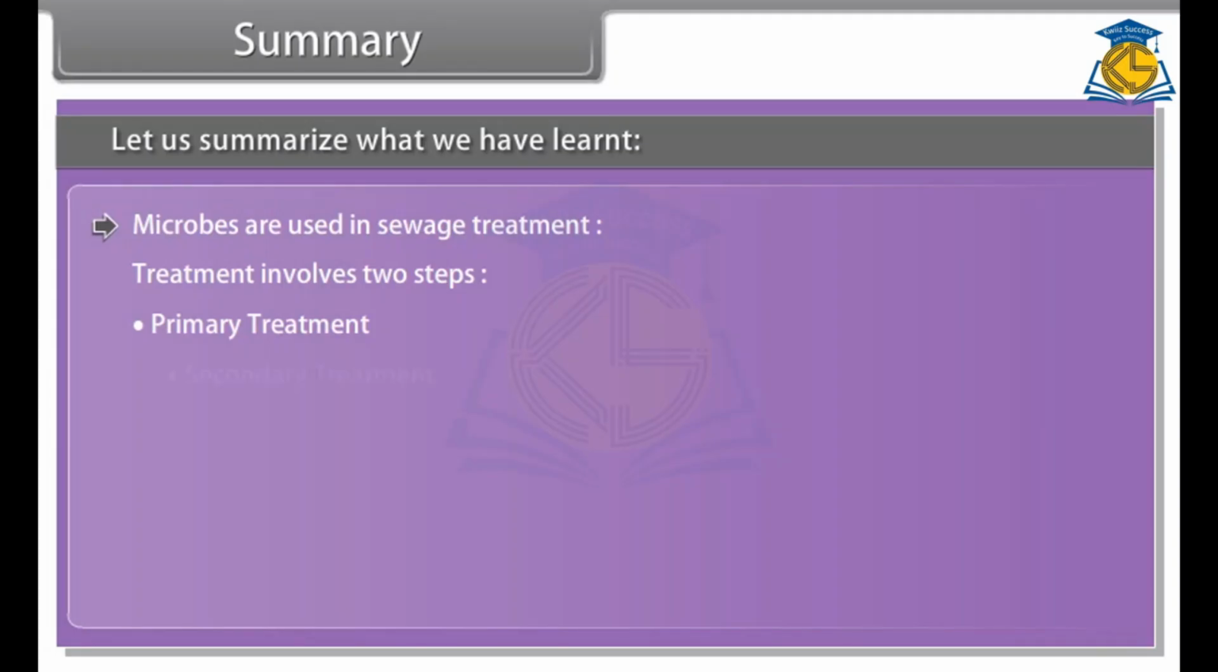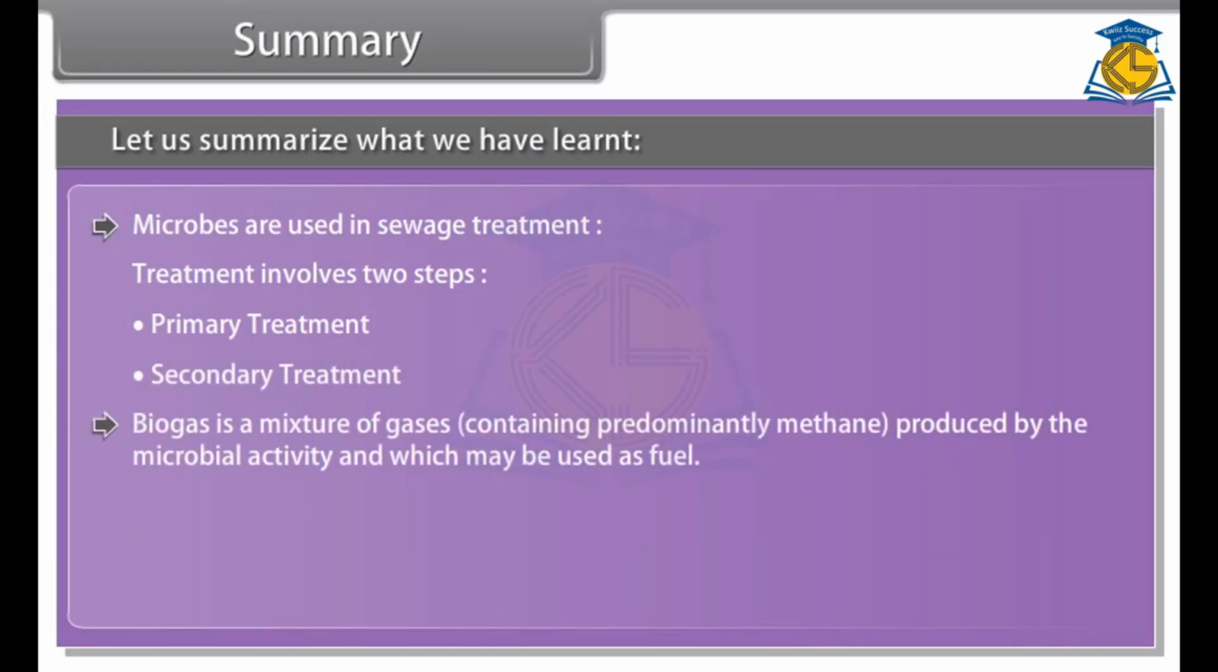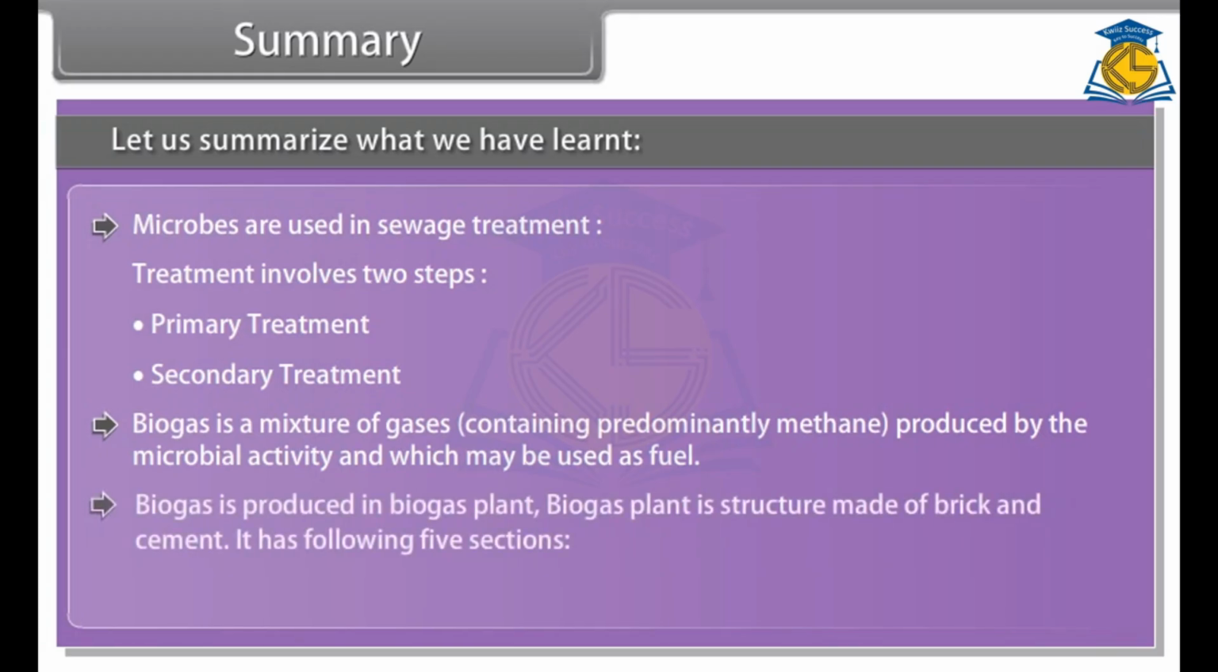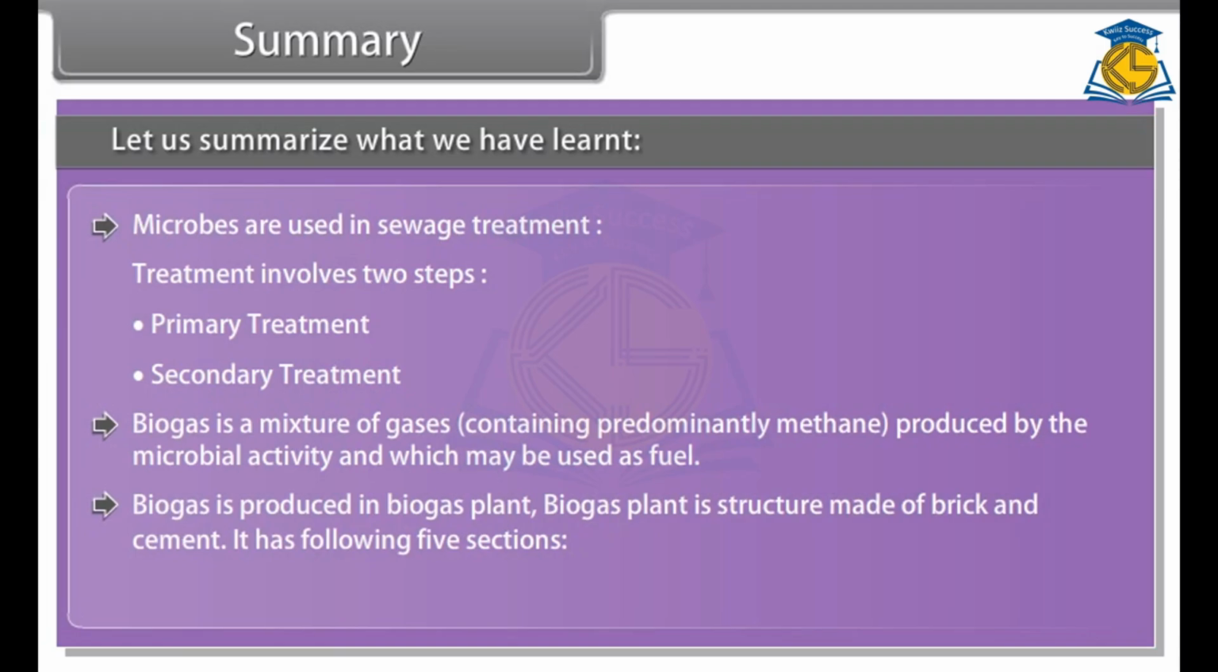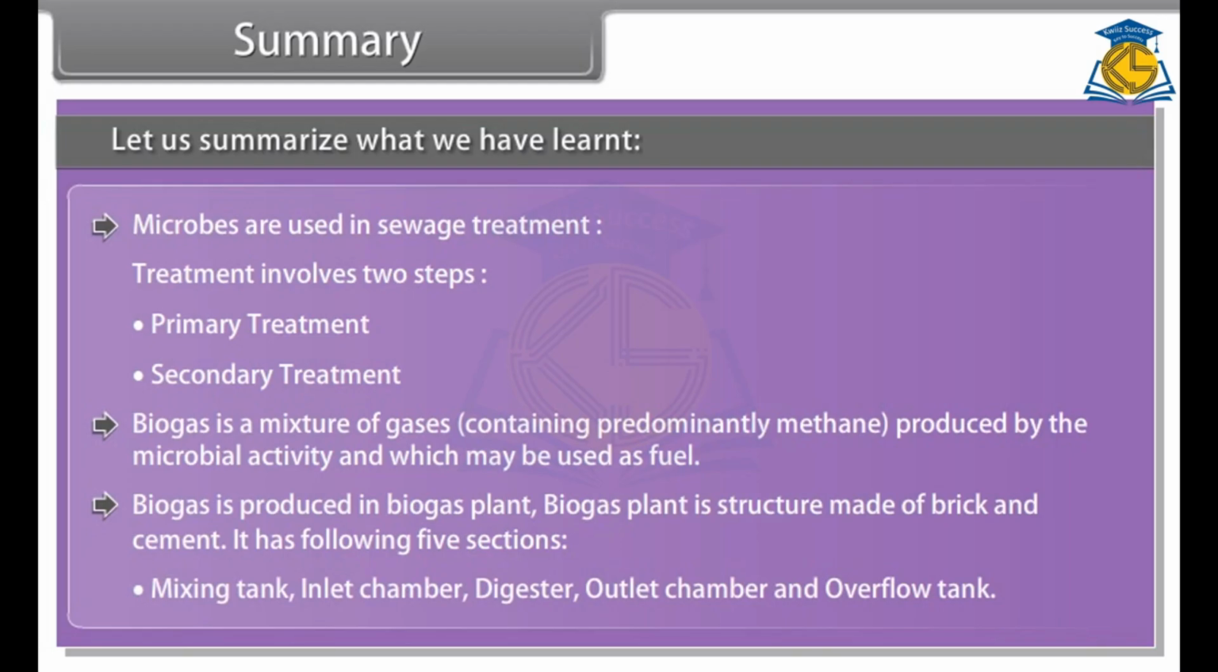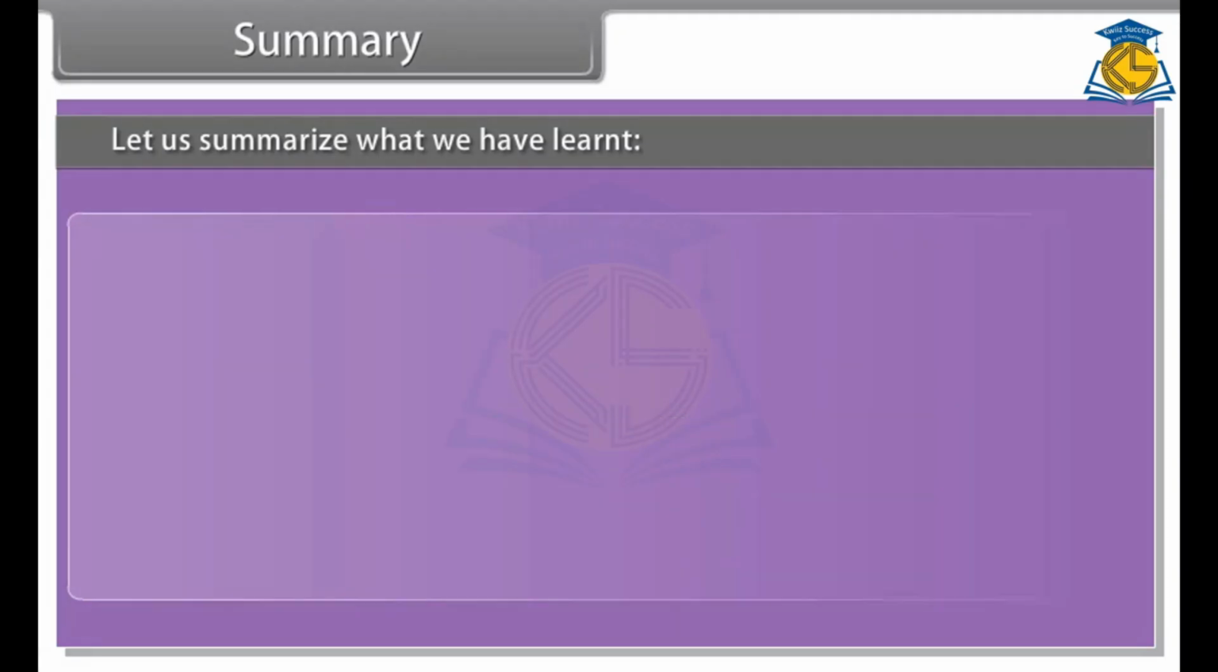Number 2, secondary treatment. Biogas is a mixture of gases containing predominantly methane produced by the microbial activity and which may be used as fuel. Biogas is produced in biogas plant. Biogas plant is a structure made of brick and cement. It has the following 5 sections: mixing tank, inlet chamber, digester, outlet chamber, and overflow tank.